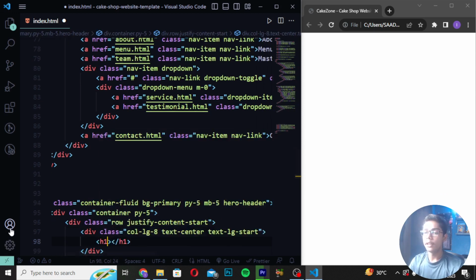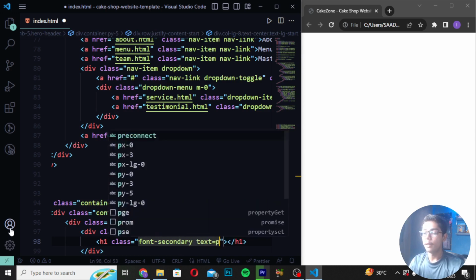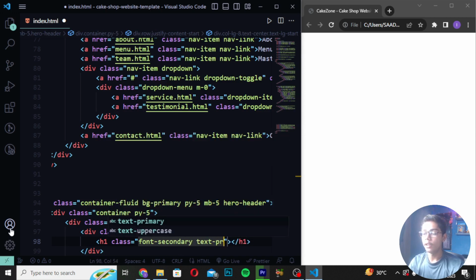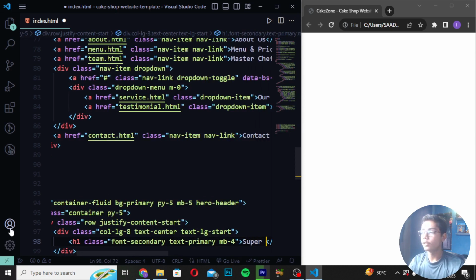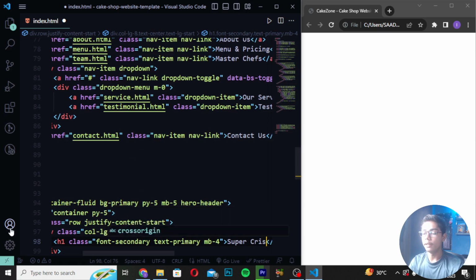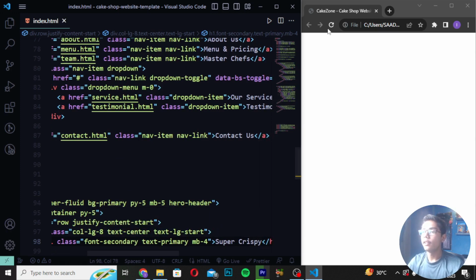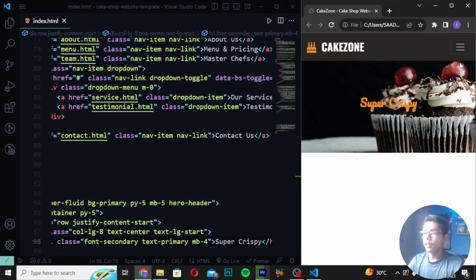Now you have to write here h1 class, and then I will be writing font secondary text primary, and then here you have to write text primary like this. Create mb4, and here I will be writing super crispy like this. Now you have to save this and reload. So you can see now we are getting all the things in this amazing cake application.